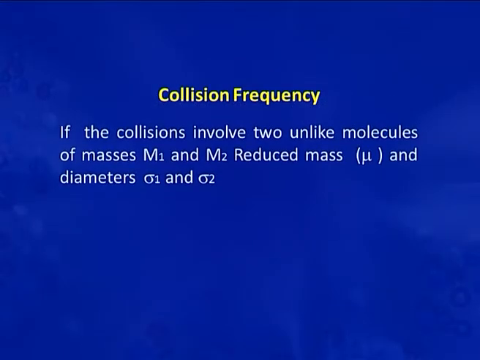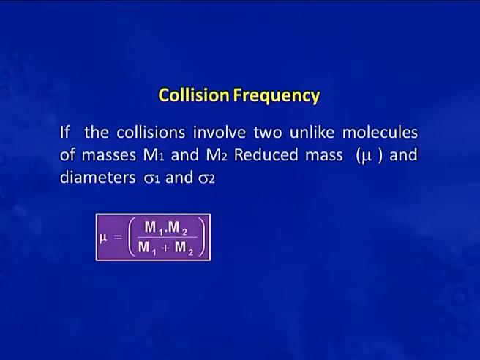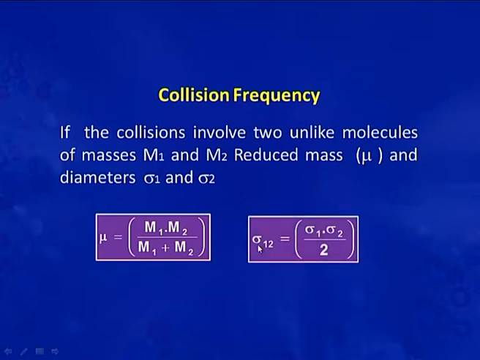Now there is a case if the collision involves two unlike molecules. Those have masses m1 and m2, and the reduced mass for them is mu, and the collision diameters for these molecules are sigma 1 and sigma 2. So, the reduced mass is m1 into m2 by m1 plus m2, and the collision diameter sigma 12 is sigma 1 plus sigma 2 by 2.